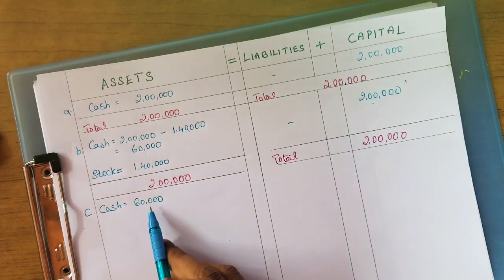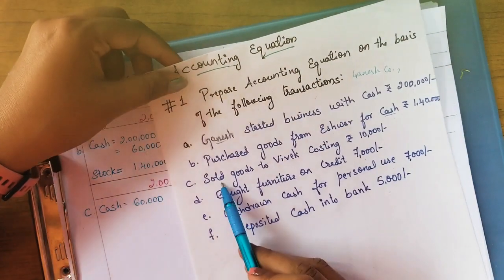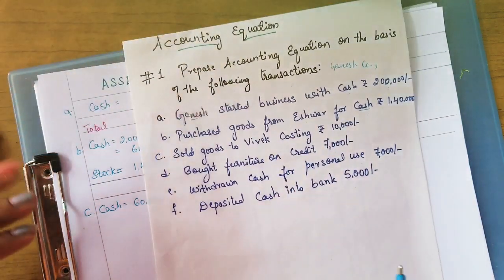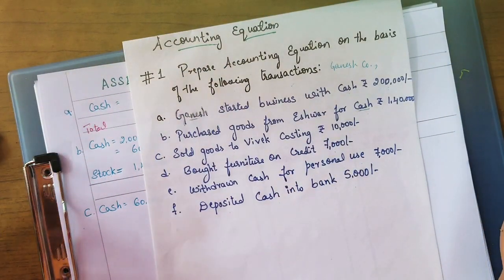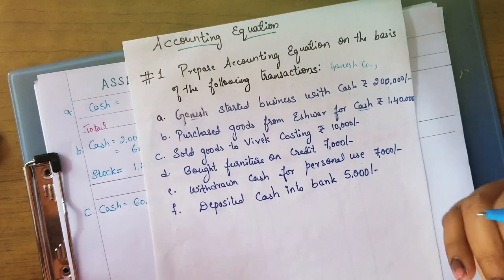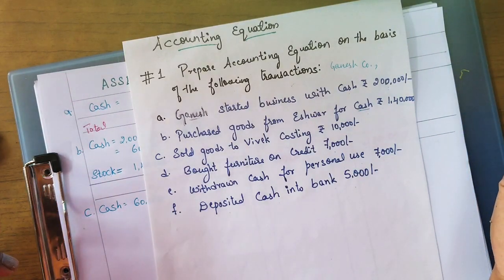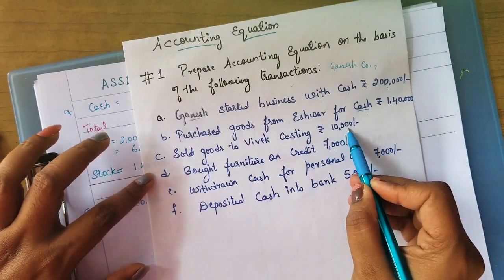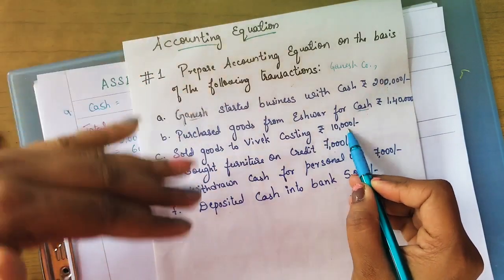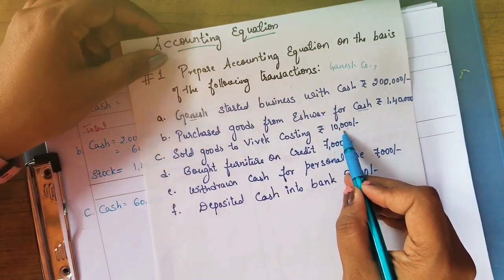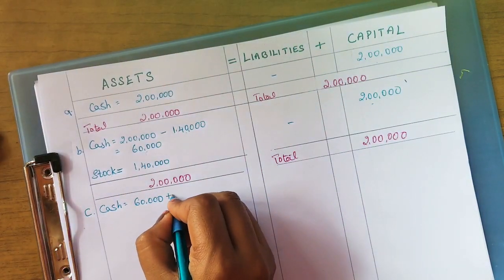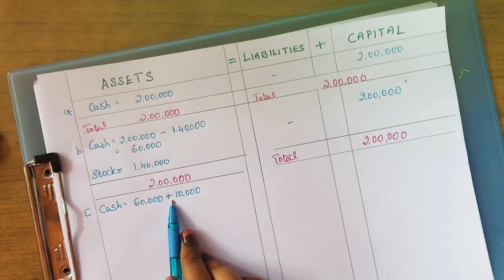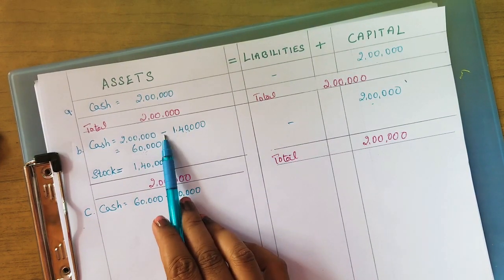Before that, is there any change in this? Let me see once again. Sold goods to Vivek, costing rupees 10,000. So obviously when you are selling the goods, you are going to receive something. What is that? We receive cash. Is it right? We are receiving 10,000 and we are selling 10,000 worth of goods. So cash balance will increase. When we are receiving, it should be added. When we are paying, it will be deducted.